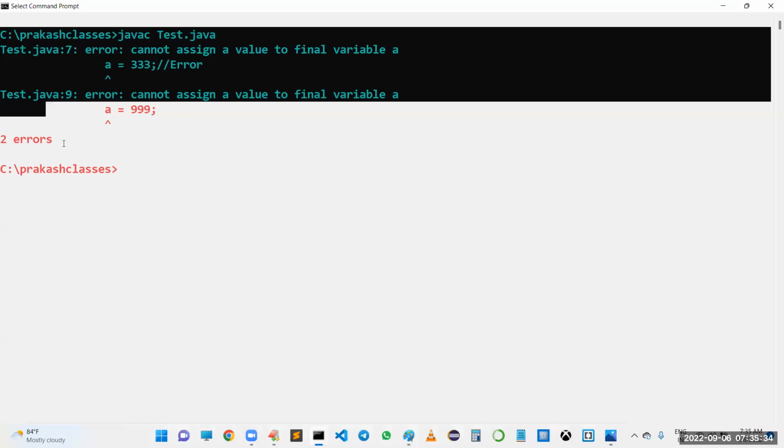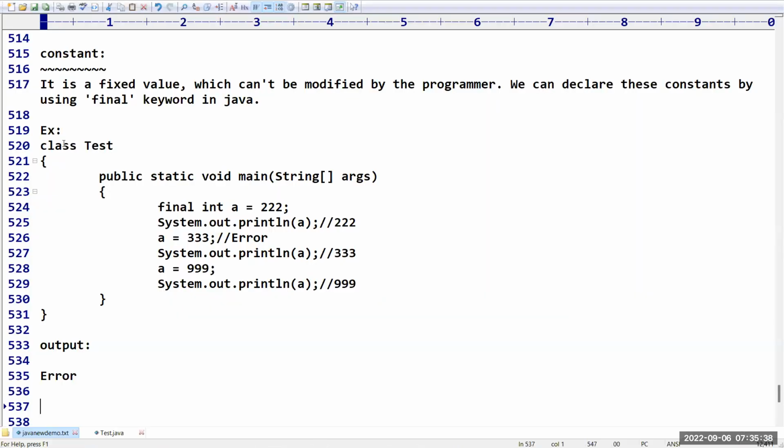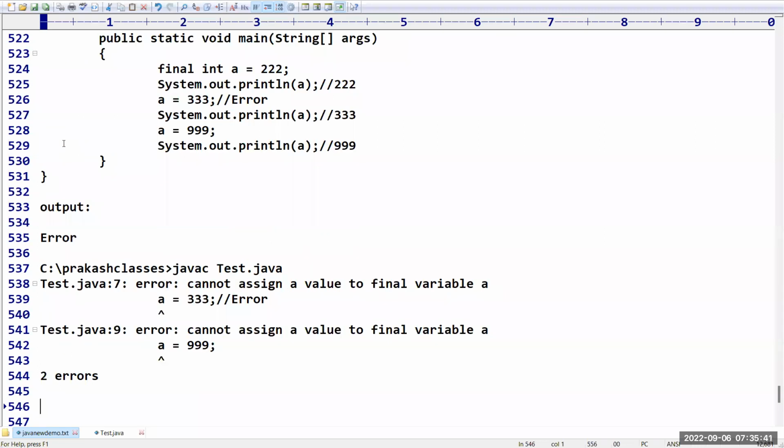So remember carefully, variable means the content which keeps on changing. Constant means the content is fixed and can't be modified. This is the main difference between variable and constant. Variable means keep on varying. Constant means it is a fixed value which can't be modified. I hope you got clarity about variable and constant. Please confirm if it is clear, then I will jump to the next concept.